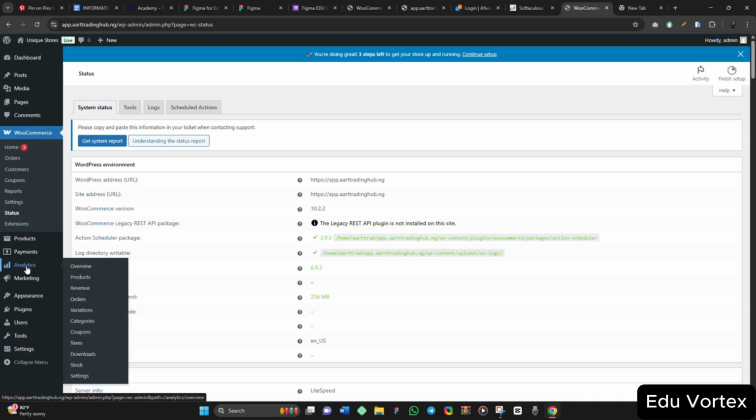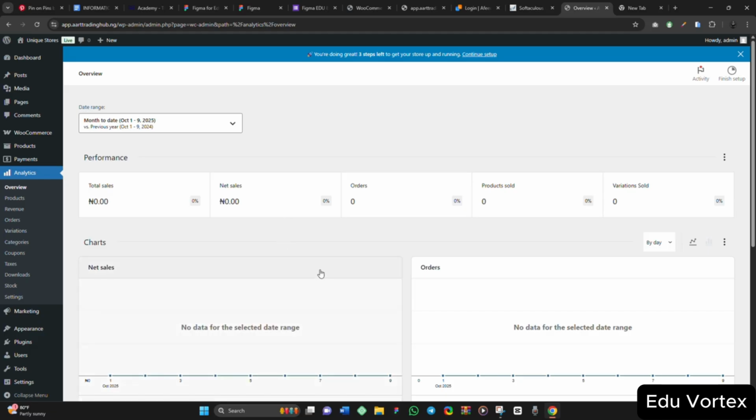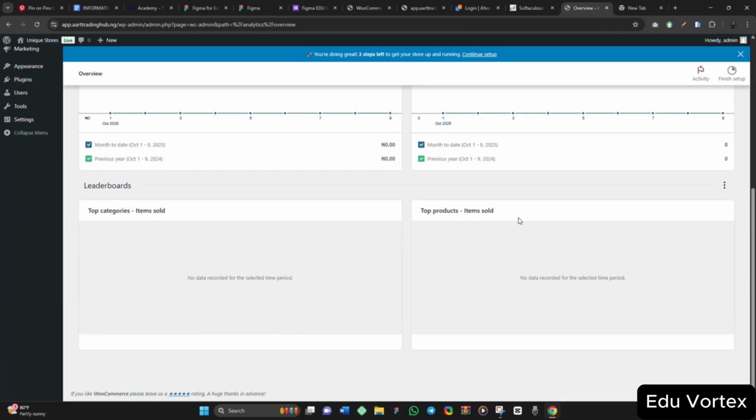So for this analytics, we have overview, products, revenue, orders, variations, categories, coupons. If you click on this overview now, this one is giving you the overview of everything, how everything is going, your products, the revenue you generated, the orders, the variations, the categories. You see, this one is showing you everything, calculations. So if you are a business owner, you run a small business, you want to see the details in and out of everything, this is where you are going to see it.